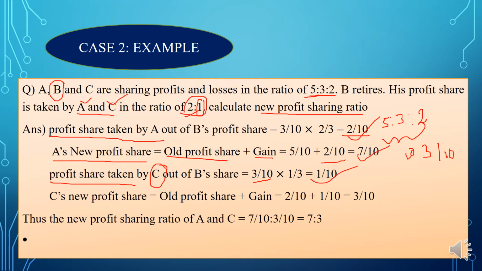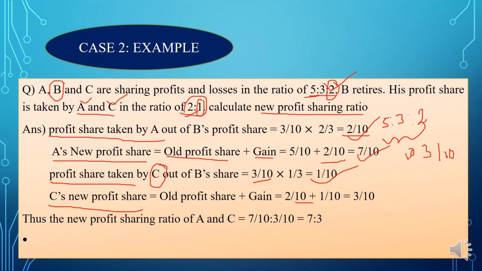Same as we found A's new profit sharing ratio, you need to find C's also. And how will you calculate it? Just add the old profit share and gain. Old profit share, we know that it is 2 by 10, right? 2 by 10 plus the gain ratio, how much? 1 by 10, right?